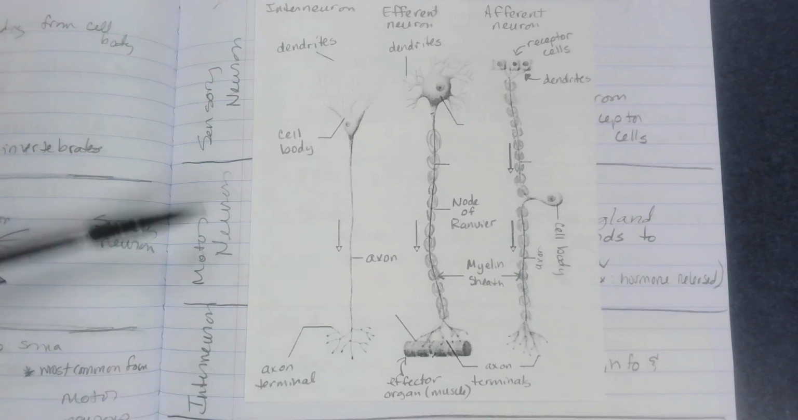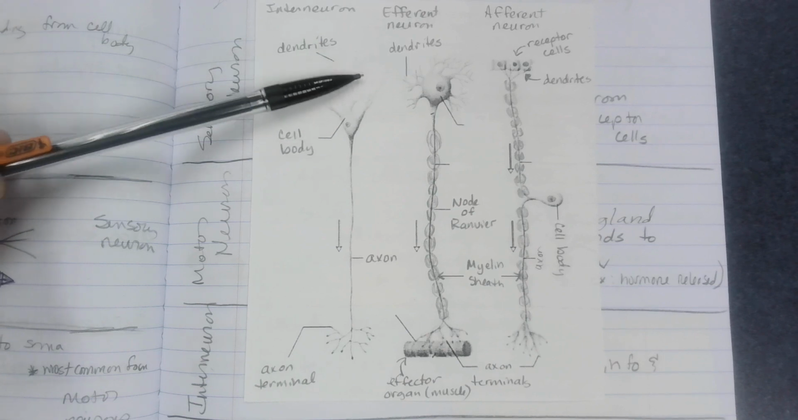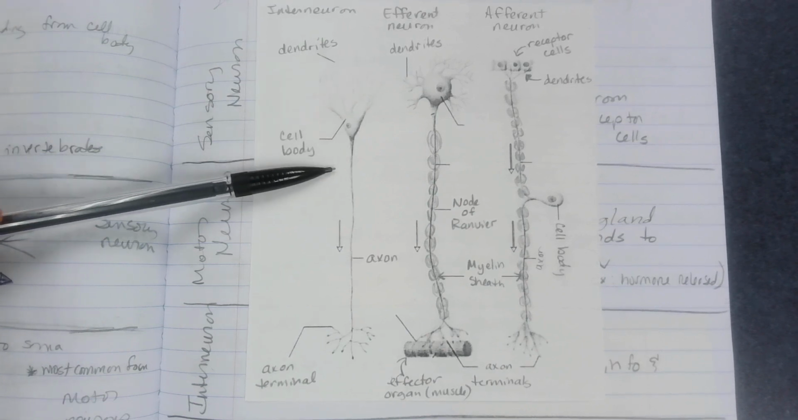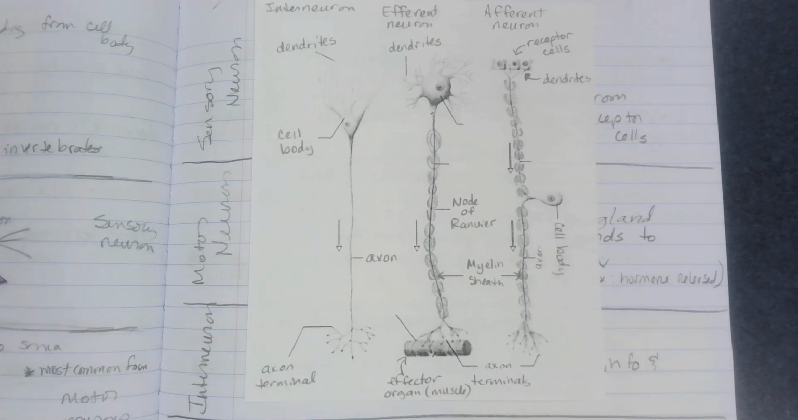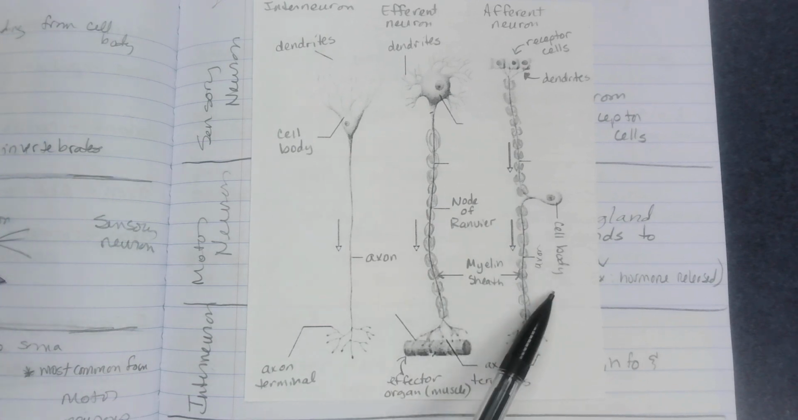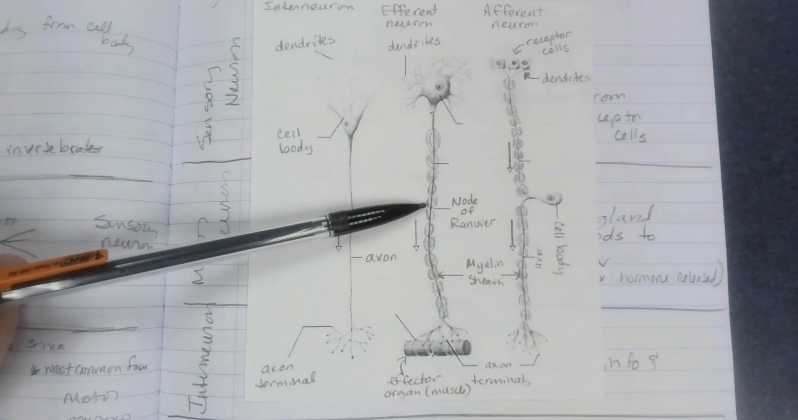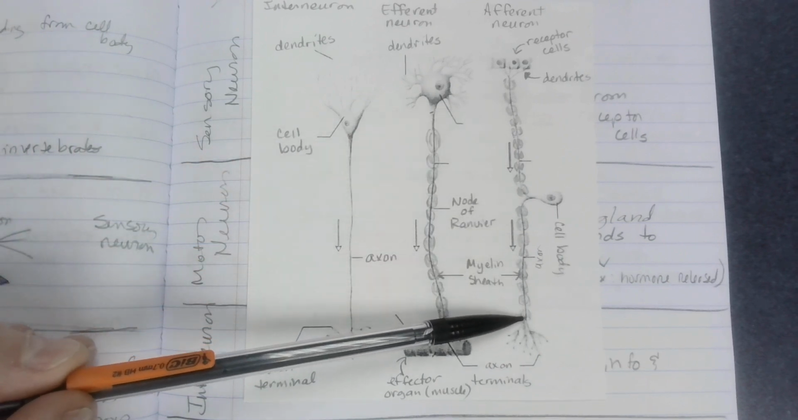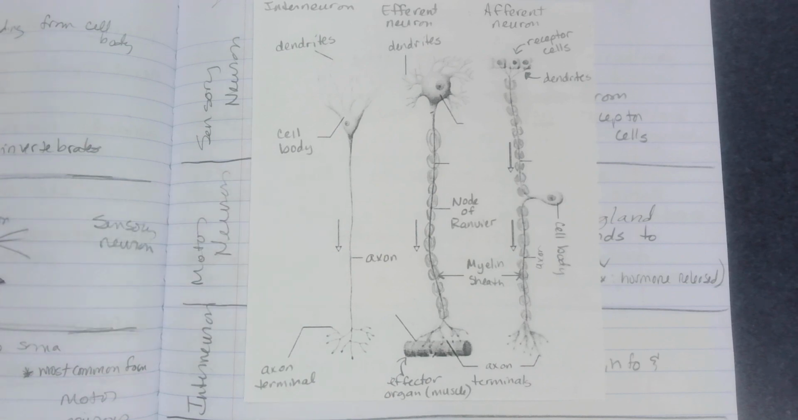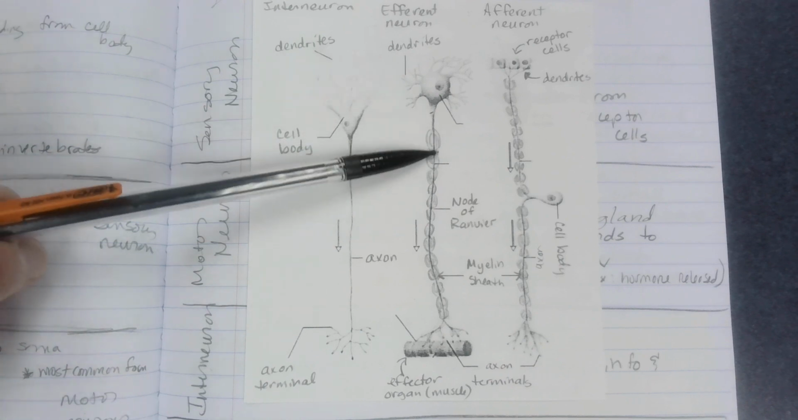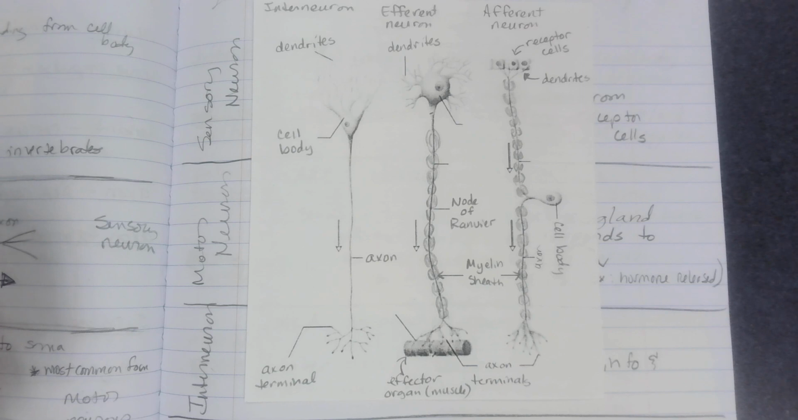So interneurons, here's the cell body. We have dendrites that bring the message into the cell body. Nerve impulse moves along the axon to the axon terminals at the end of the axon. Notice that the efferent and afferent neurons are set up a little bit differently. They have the myelin sheath, which are these little bubbles on here. Interneurons, a lot of times they don't need that myelin sheath because they're packed so closely together that they don't need insulation. Efferent and afferent neurons might have to go from the brain all the way down to the tip of your toe or out to your arm, so they need that insulation in order to keep that message protected.